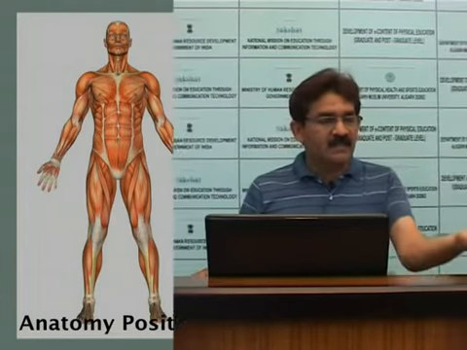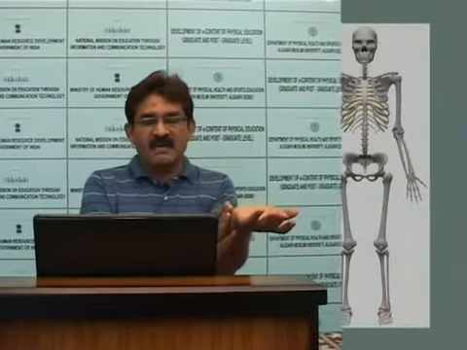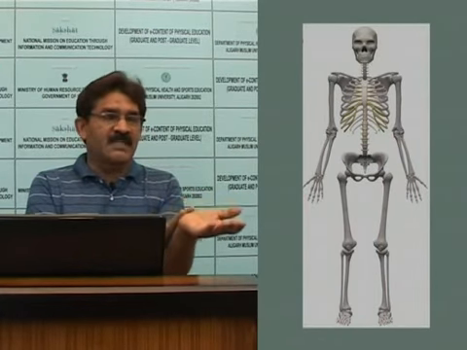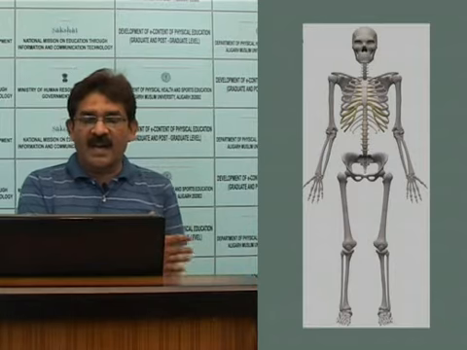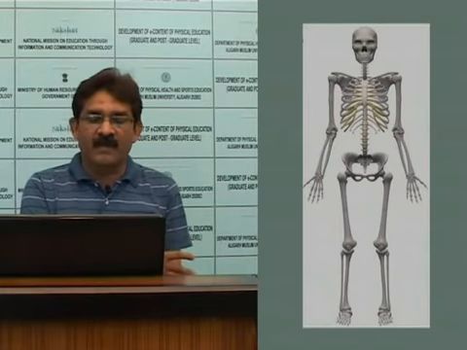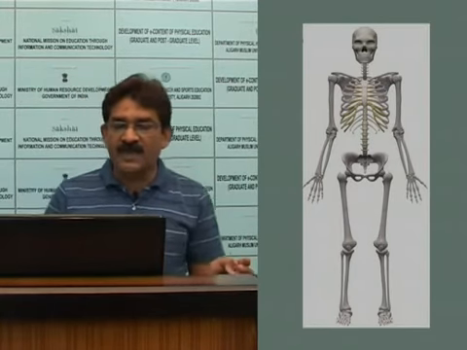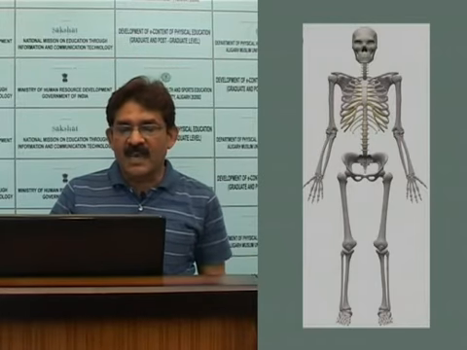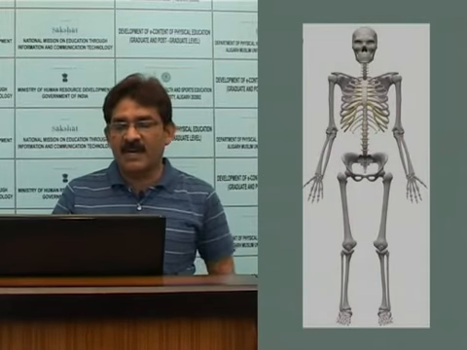Ulnar side means this is the ulna and this is the radius. Ulnar side means the inner side, and the radial side is the outer side, at the side of the thumb. And tibial and fibular: tibia is the medial side and fibula is the lateral side of the leg.